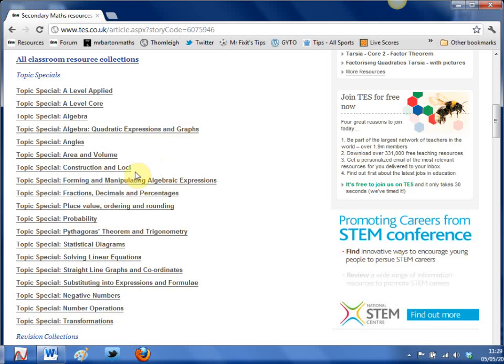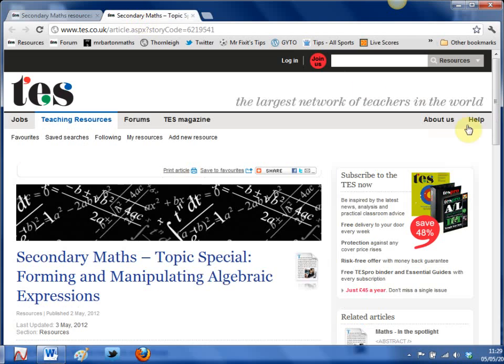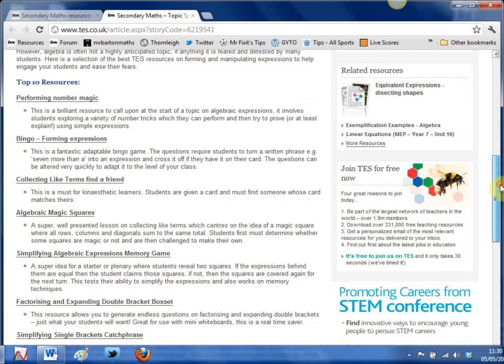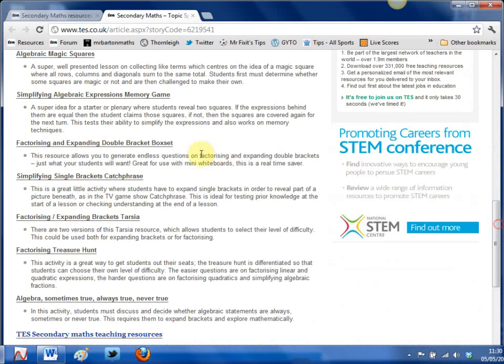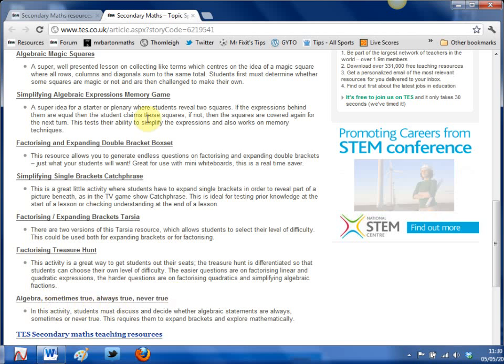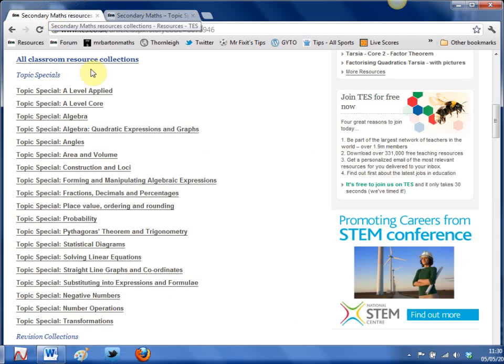If I have a look down here, we've got forming and manipulating algebraic expressions. We'll give that a little click. It might take a second to load up. Oh no, here we go. Forming and manipulating algebraic expressions. This has been put together by Laura Rees-Hughes, one of the authors of the Number Loving blog. Here we've got loads of great stuff: bingos, a bit of collecting like terms, a find a friend activity, a bit of number magic, a classic catchphrase activity, a Tarsia, a treasure hunt. And one of my favourites is this resource: sometimes true, always true, never true. A brilliant discussion activity.